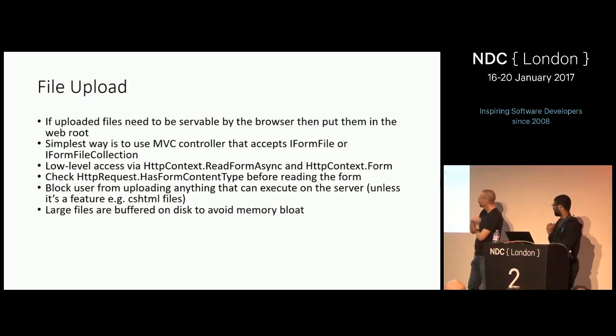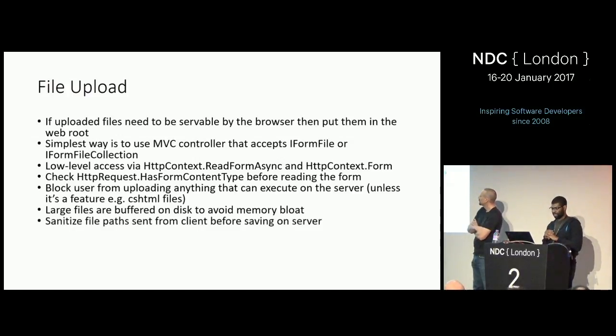If the file upload is above 64K, I believe, we start buffering to disk on your behalf. So when you call read stream, we actually save the content on disk so you don't bloat memory with giant files. That's good. Can you change where it gets saved? You can change where it gets saved by changing ASP.NET Core temp path. By default, it goes to your temp folder.